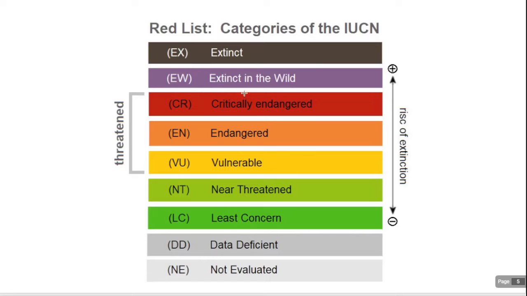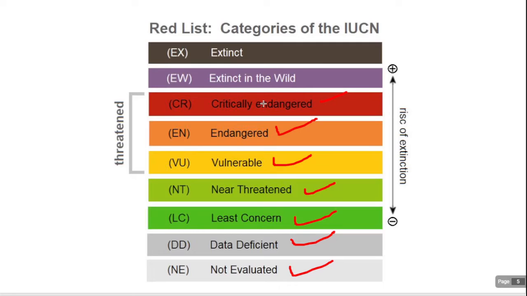So: extinct in the wild, critically endangered, endangered, vulnerable, near threatened, least concern, data deficient, not evaluated.